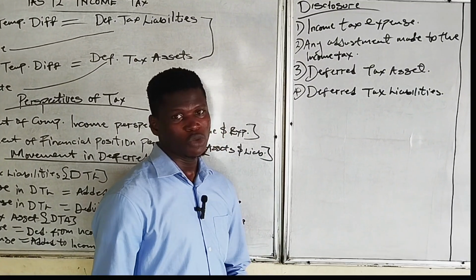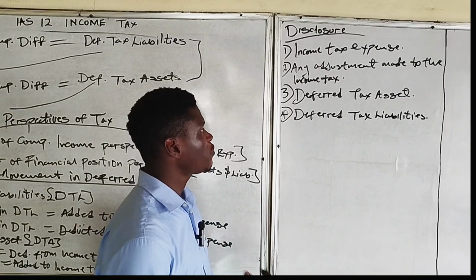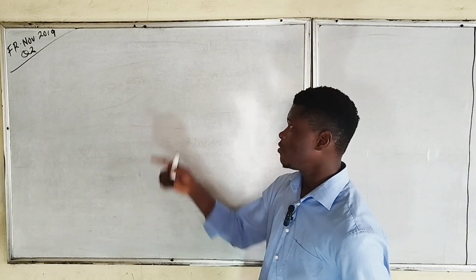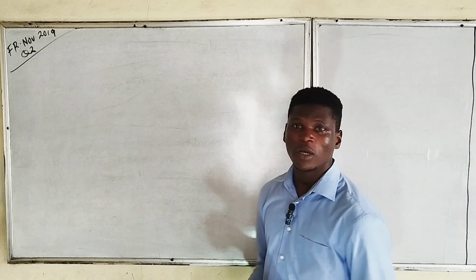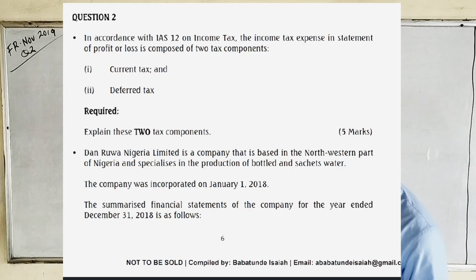So we can proceed further to taking ICAN past questions from skills level and also from professional level. Continuing with the question now, we have a question from the financial reporting, that's skills level, November 2019, question 2. The question says, in accordance with IAS 12, income tax expense in statement of profit or loss is composed of two components, current tax and deferred tax. Required, explain these two tax components.